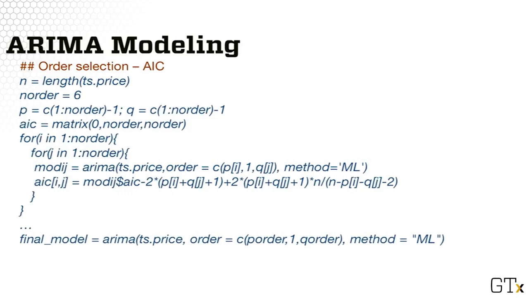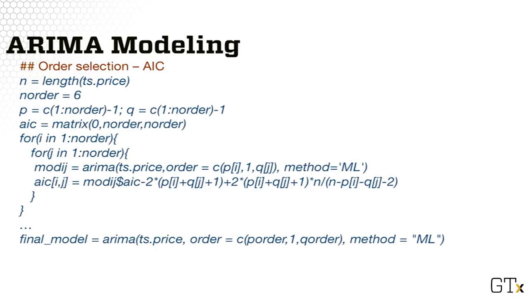For this, we need to fit the ARMA model for all combinations of AR and MA orders up to a maximum order for both polynomials. Here I set the maximum order to be 5 and consider orders from 0 to 5 for both the AR and MA components. Note that I specify here n order equal to 6, but that means I consider the orders from 0 to 5 as specified in the definition of p and q.